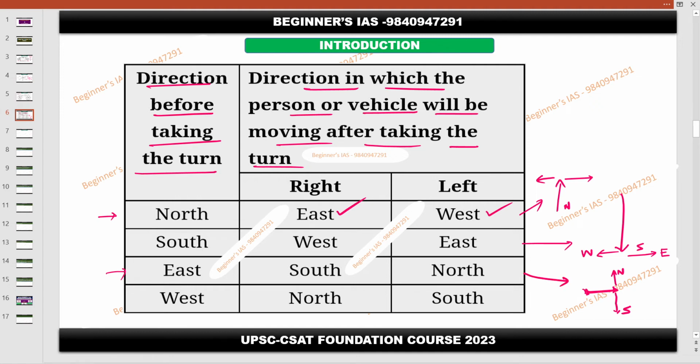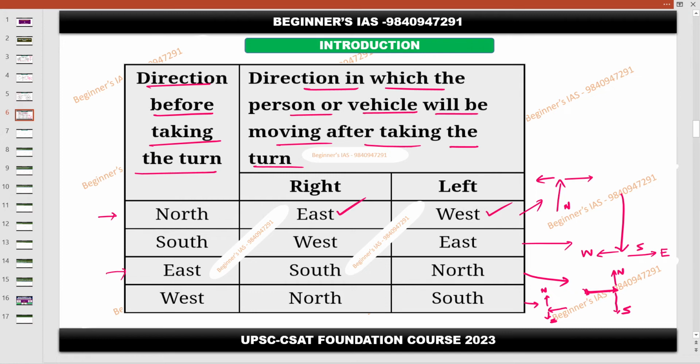So now finally, with respect to this one, suppose I'm moving towards the west. If I'm taking the left, then I'm going towards the south. If I'm taking the right, then I'm going towards the north. So this is the basic thing you need to understand. Understood? Fine, no doubt so far?